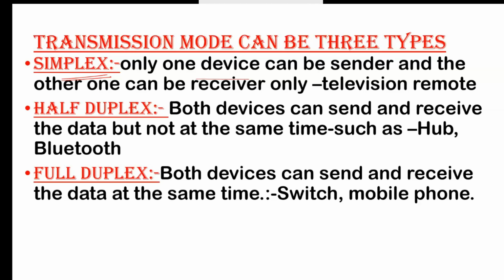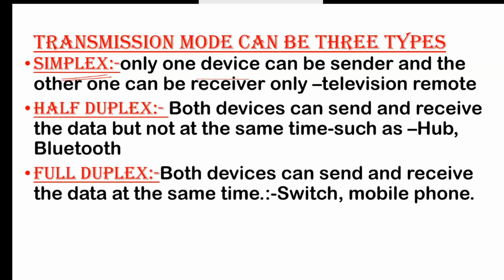Full duplex means both devices can send and receive data at the same time. We have the example of switch and mobile phone. When you send data from the first mobile to the second mobile, the second mobile can also send data. A good example is making a call with another person. If you are saying something like "Hello, I'm doing this", the second person can also interrupt you and send data at the same time. That is called full duplex.